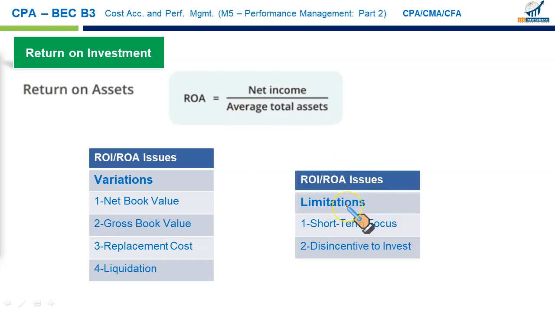There are some limitations to ROI and ROA. The first limitation is short-term focus. Some managers, in order to increase their return on investment or return on assets, tend to invest less in assets. So having a smaller denominator means the ratio would be higher. So this clearly is focusing on the short term and giving up the long-term profit potential of the firm, a disincentive to invest.